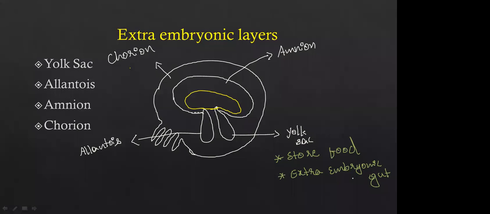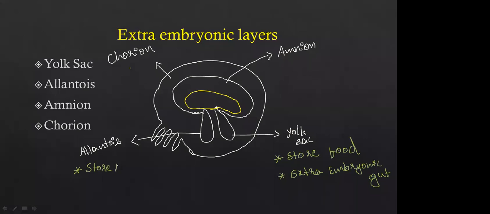Okay, this is going to act as a gut, but since it is out of the embryo, which means it is not inside the embryo, that is why this is called an extra embryonic gut. And the next one is the allantois. Allantois is also one of the extra embryonic layers which is going to attach to the embryo, and this stores the nitrogenous waste.